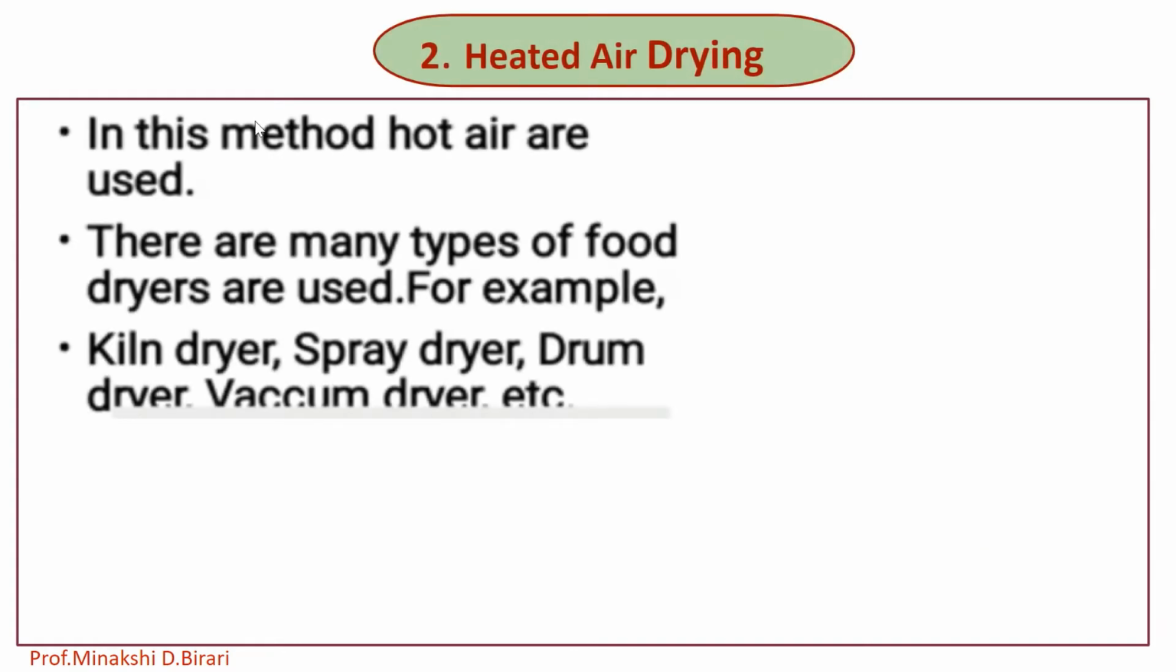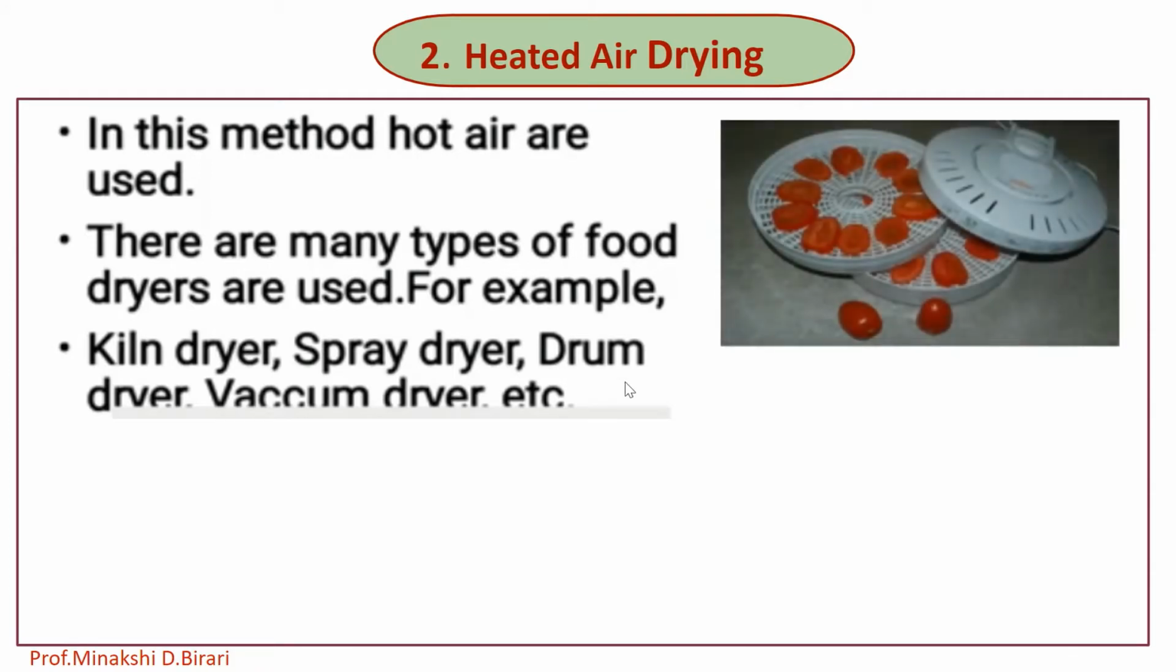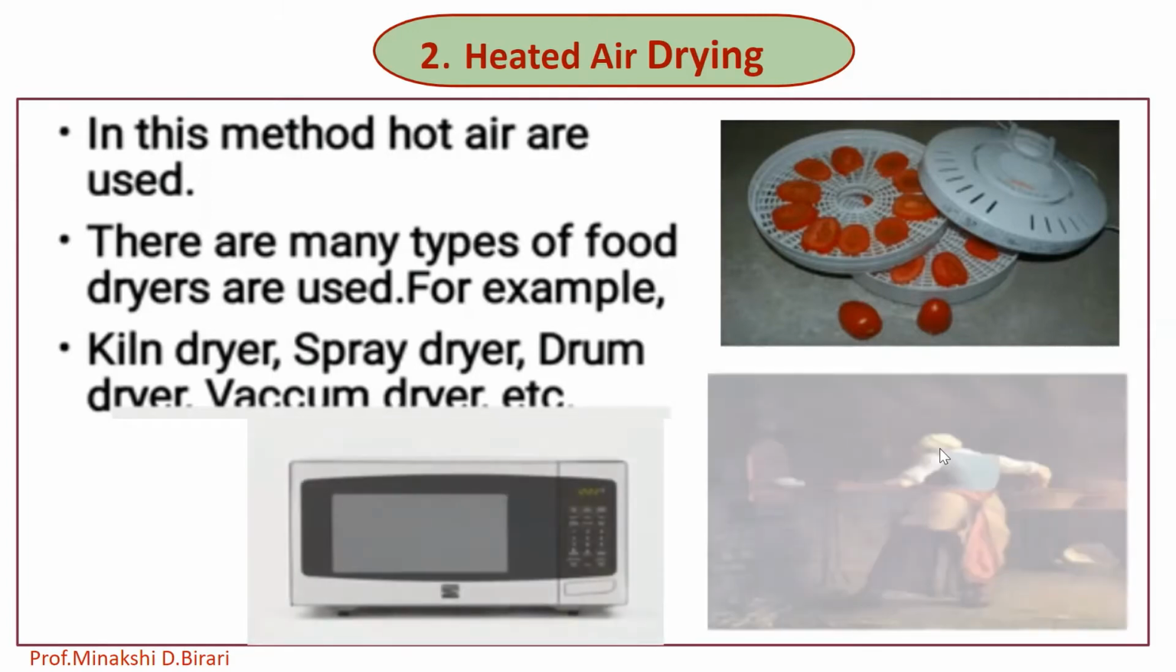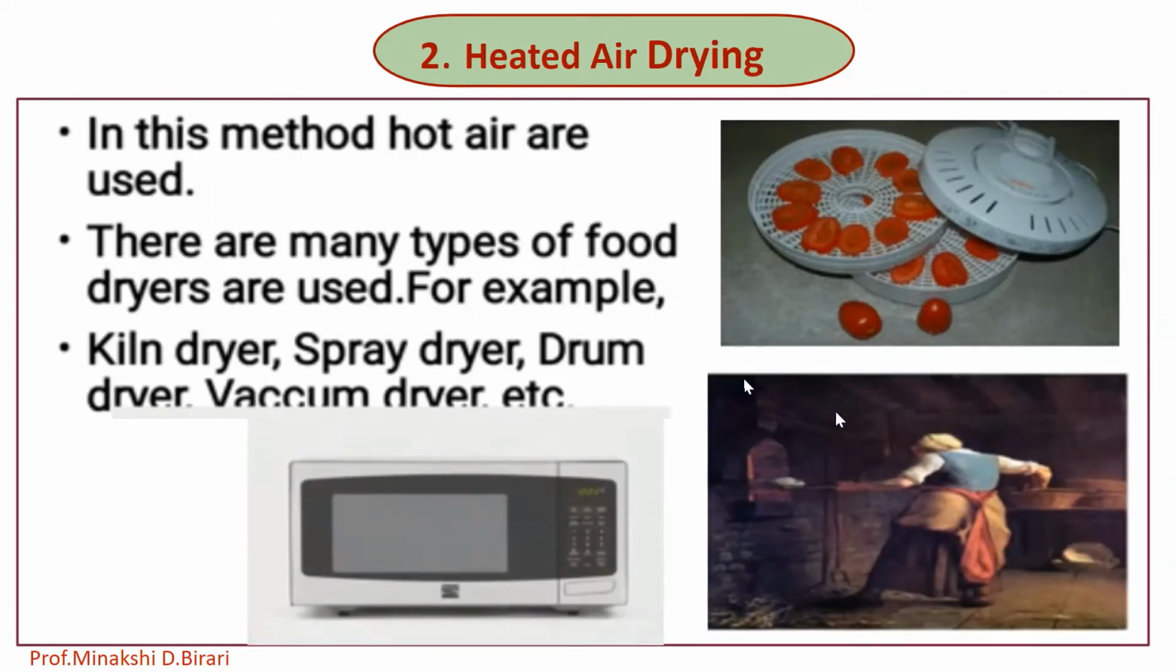Then the second type, that is heated air drying. In this method, hot air is used. There are many types of food dryers which are used, for example kiln dryer, spray dryer, drum dryer, vacuum dryer, etc. By using that, the growth of microorganisms will be reduced and it will increase the shelf life of the product.